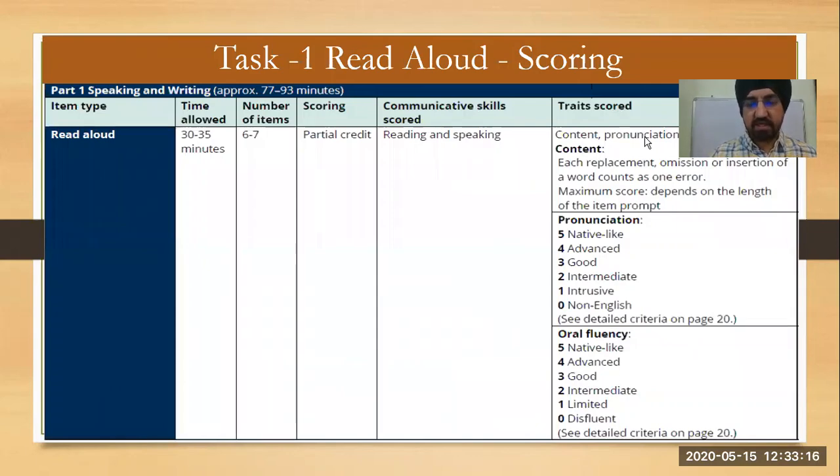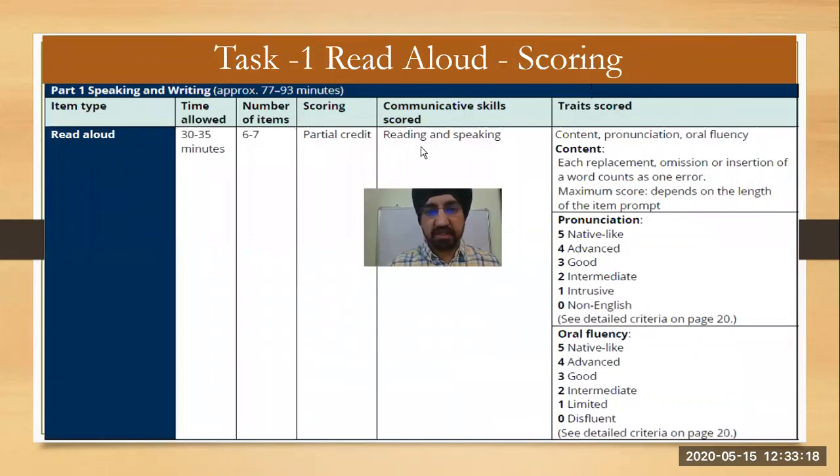So the first section is read aloud. In this, marks go into your reading and speaking. The number of items is 6 to 7, and the scoring traits, meaning on which parameters you will be scored, are content, pronunciation, and oral fluency. Content means if you are replacing a word, or deleting or inserting any word, then you will be penalized, and one error would be counted as one deduction of mark. Then pronunciation and oral fluency.